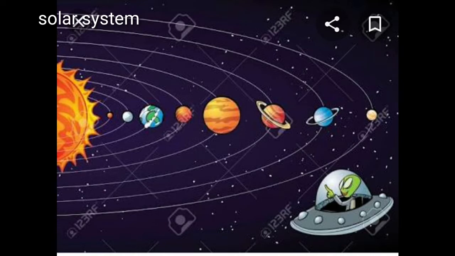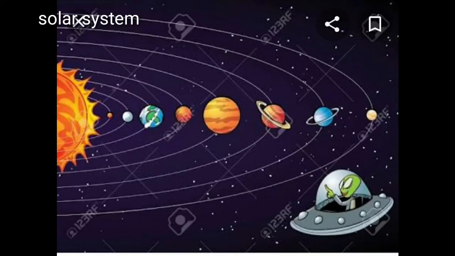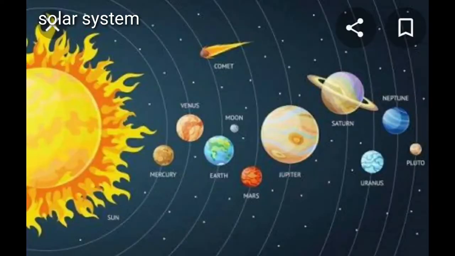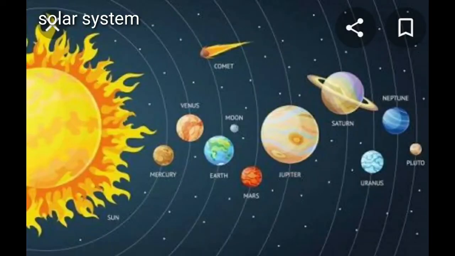The Earth is far away from the Sun. It is one of the 8 planets that go around the Sun. The 8 planets are Mercury, Venus, Earth, Mars, Jupiter, Saturn, Uranus and Neptune. Earth is the 3rd planet. The Sun and these 8 planets together form our solar system. Planets do not have light of their own. They reflect the sunlight.